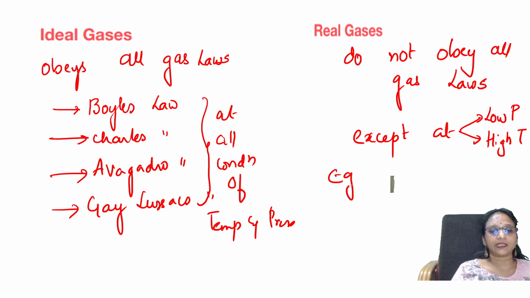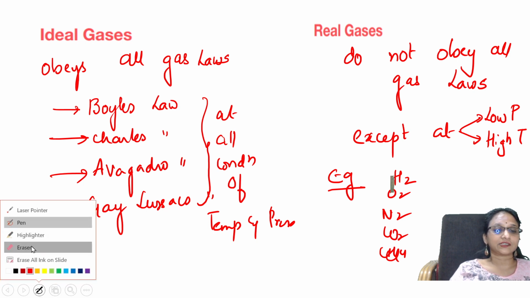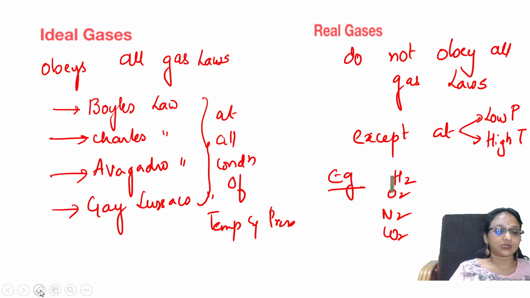For example, hydrogen, oxygen, nitrogen, carbon dioxide, methane, chlorine, these are all what gases? Real gases. At all temperatures and pressures they will not behave ideally. But if you create low pressure and high temperature, they are going to behave as ideal gases.